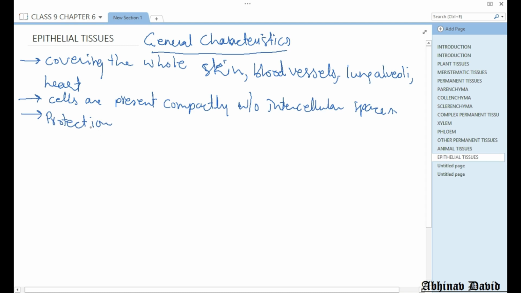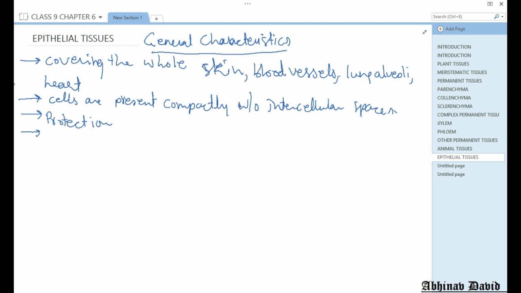Protection is the main role of epithelial tissues because it is the outermost layer of cells. In between the cells there is a material which joins them, like cement joins bricks.